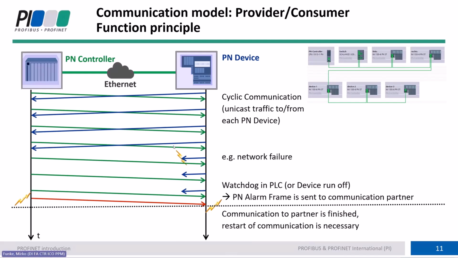And as mentioned, this works in both directions, so it is independent of whether the connection is disturbed in the direction from the device to the controller, or from the controller to the device, or in both directions, it doesn't matter. After the watchdog, both devices will go into a safe state, and then the re-establishment of the connection has to be performed.